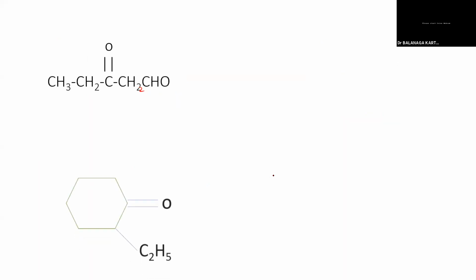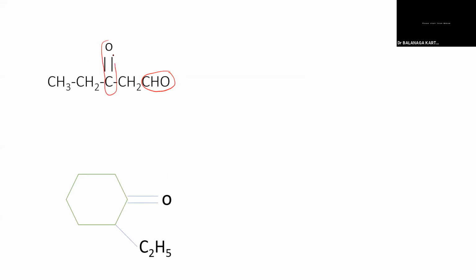Very good. What about this one? So here you have to look carefully. CHO is there. Sometimes they may be given like this. Instead of C double bond OH, they'll be given CHO. That's also an aldehyde. One aldehyde group and a keto group are there.